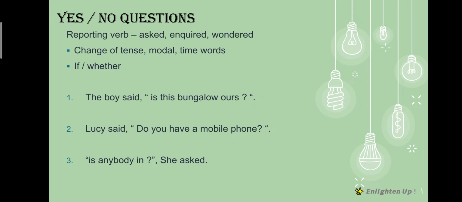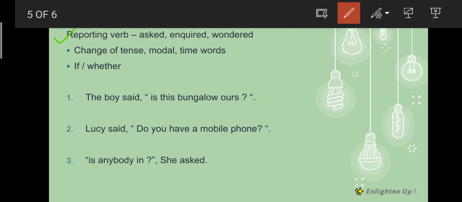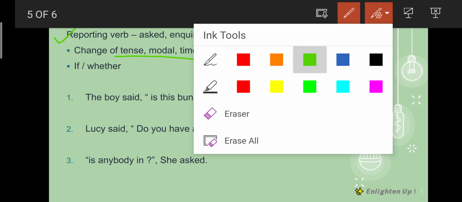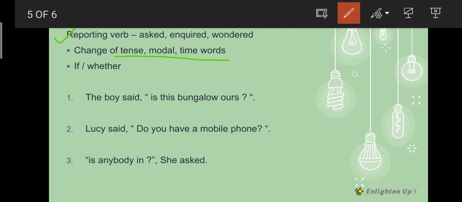Yes or no questions means, see, questions which will be answered with yes or no. Did you complete your homework? Yes. Are you happy? Yes. Is this your book? No. So there are certain set of questions which will be answered using yes or no. So these are called yes or no questions, and as usual we will change the reporting verb into questioned or inquired or wondered. We will change the tense, we will change the modal verb, we will change the timing word, but one extra change that we will do is including if or whether.